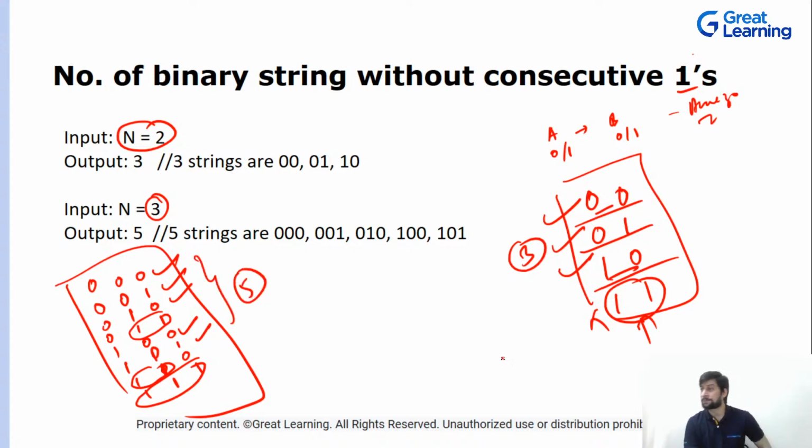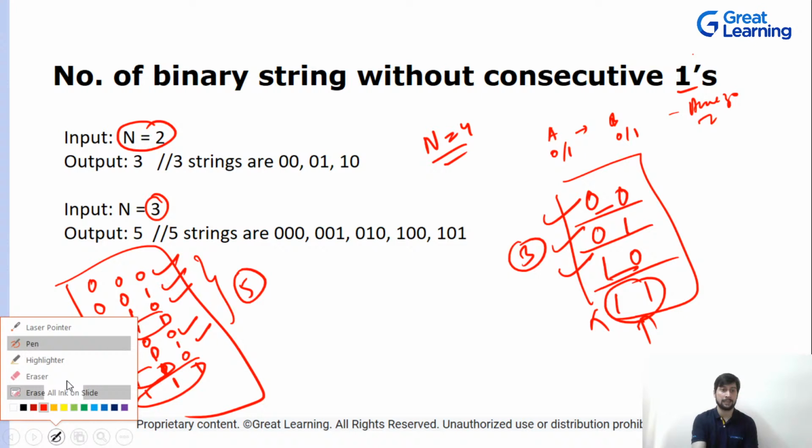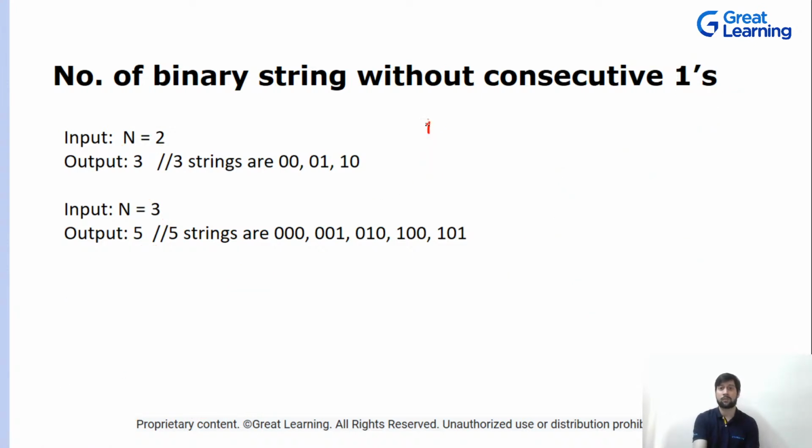Now quickly, can anyone tell me what will be the answer if n is equivalent to 4? Just write it in the chat, anything. So we have n equal to 2 and n equal to 3. Let me clear my screen. When n was 2, the answer is 3, right? When n is equivalent to 3, the answer is 5.